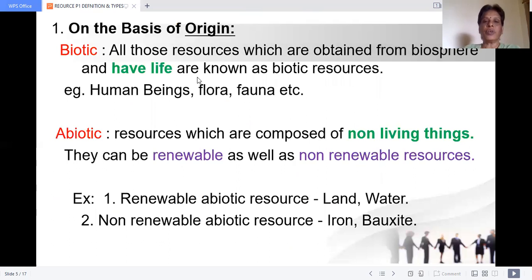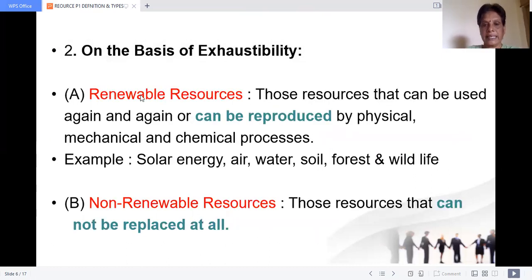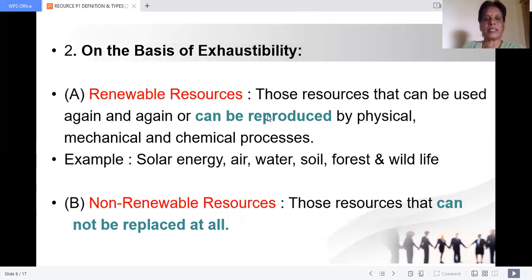See, on the basis of origin: biotic, abiotic. Abiotic resources are again classified into renewable and non-renewable. What are renewable and non-renewable? Non-renewable resources will take millions of years to generate. So they are called non-renewable resources. On the basis of exhaustibility, renewable and non-renewable: if it gets over, if it takes millions of years to form, they are called non-renewable resources.